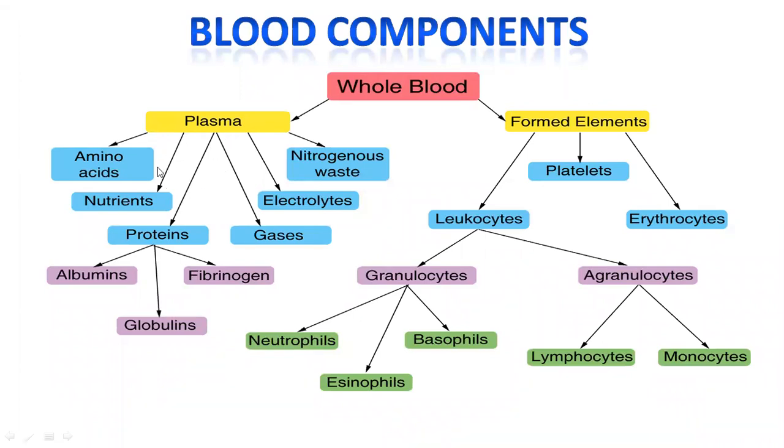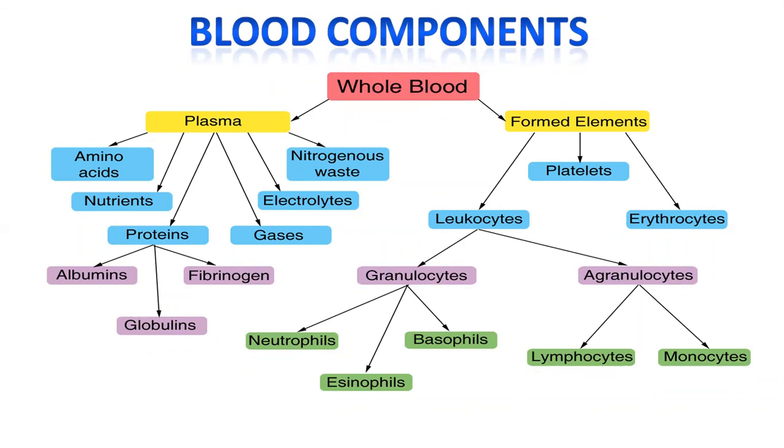The plasma also contains factors responsible for blood clotting. You see in your textbook page number 31, left side, last but one paragraph: plasma also contains factors responsible for blood clotting.